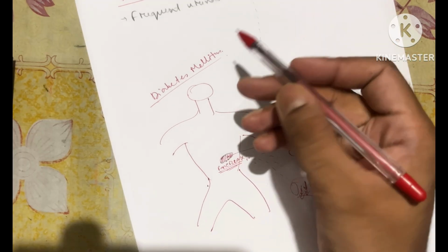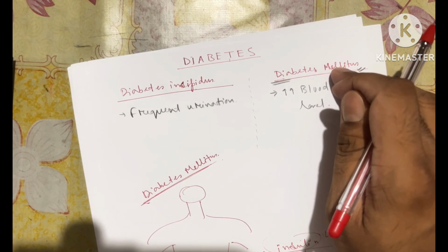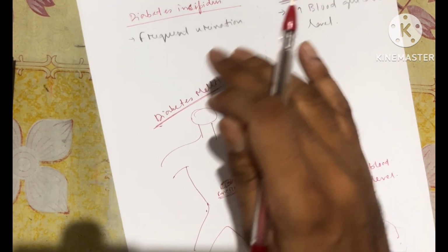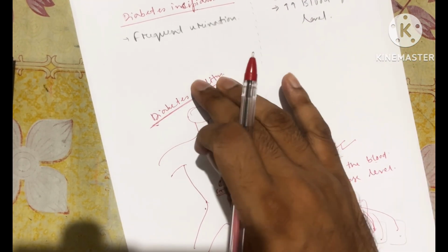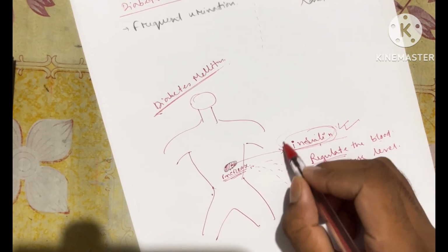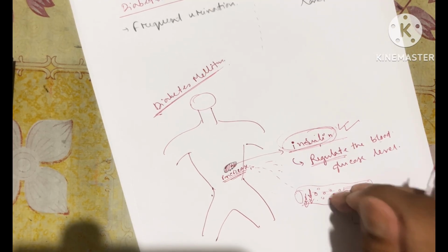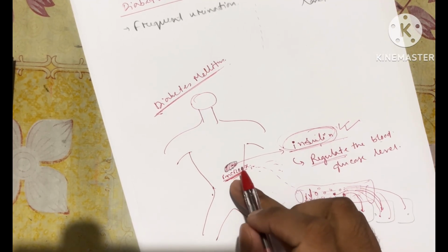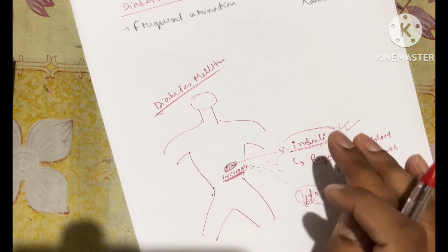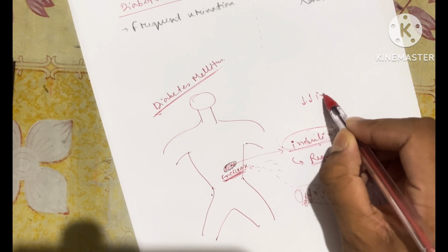So now what is diabetes mellitus then? As it is one type of diabetes, and we are discussing both of them, first we are discussing mellitus. Mellitus is a case when there is insulin insufficiency in the blood circulation, meaning the pancreas is not able to synthesize a sufficient amount of insulin.